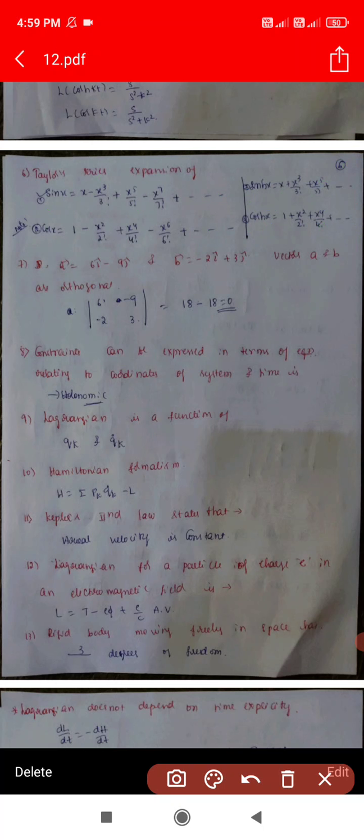So next question is: vector A is equal to 6i minus 9j